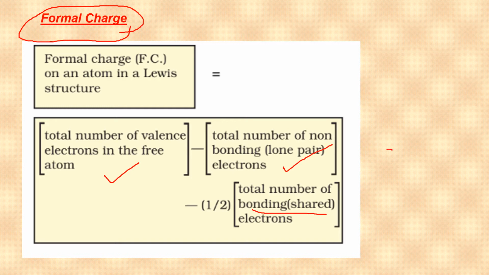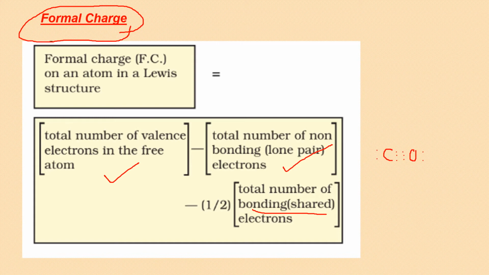Why? Because if carbon is sharing, suppose here if I write 1, 2, 3, 4, 5, 6, right? If carbon is sharing, total 6 electrons are there which are being shared. So if I divide it by 2, only half of it will come for carbon as its share. So that's why half of bonded electrons.